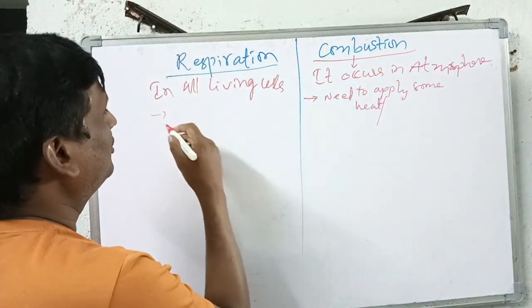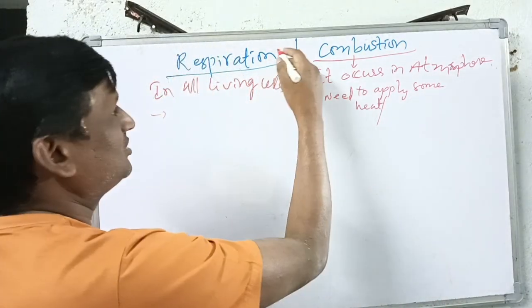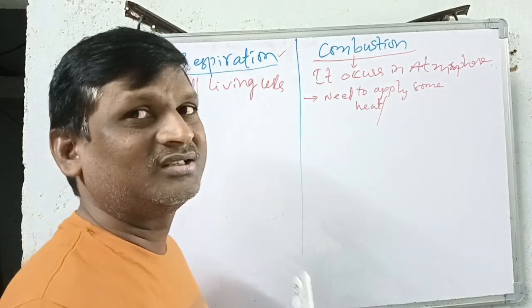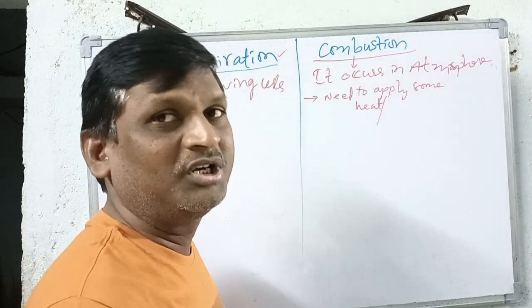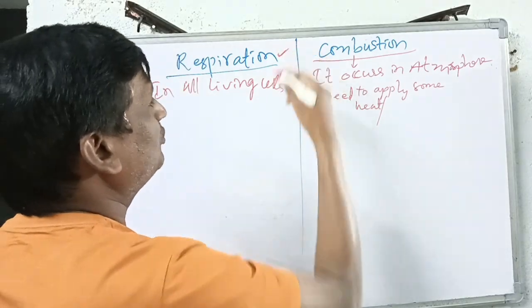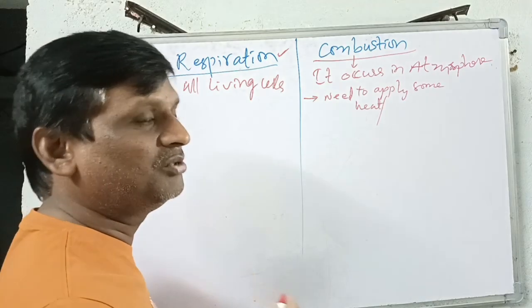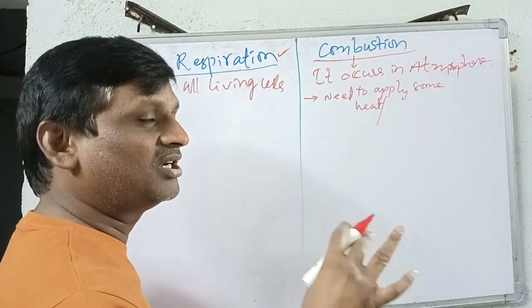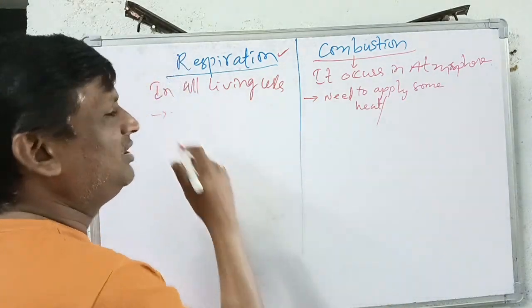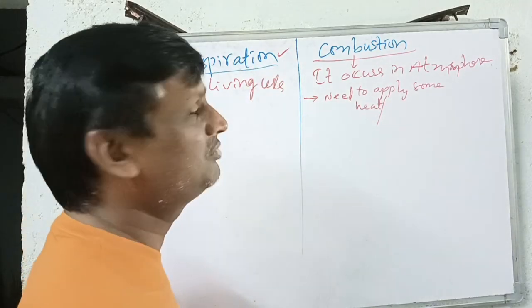But in respiration, there is no need to supply any heat or fire. The body already has a normal body temperature, and with that normal body temperature the respiration process is going on. The living cells continuously participate in cellular respiration and maintain some temperature. At that temperature, respiration goes on continuously.